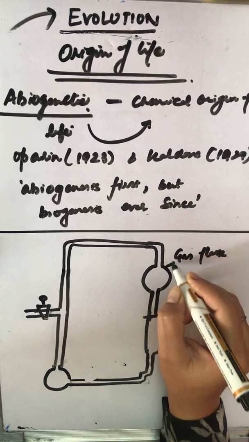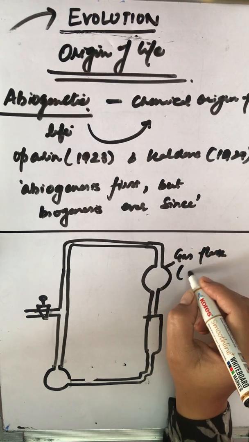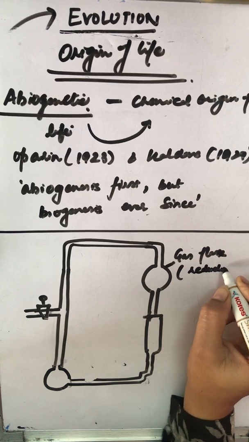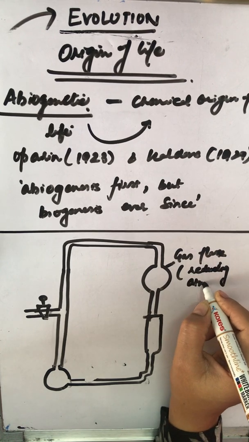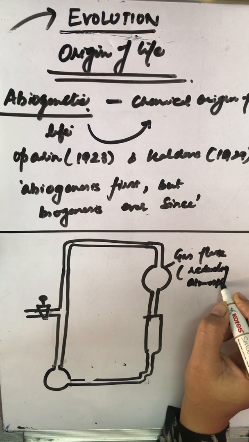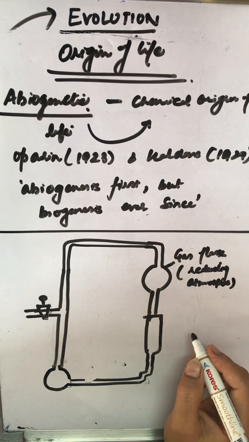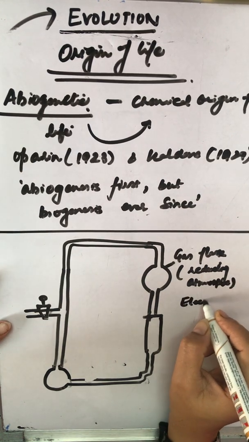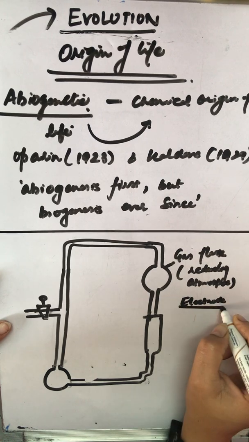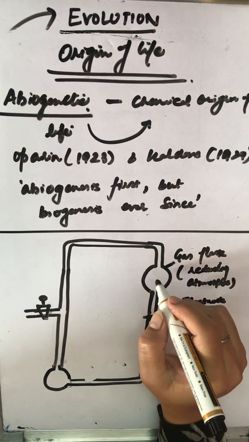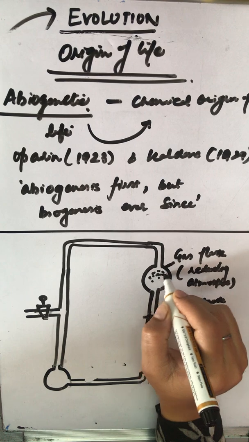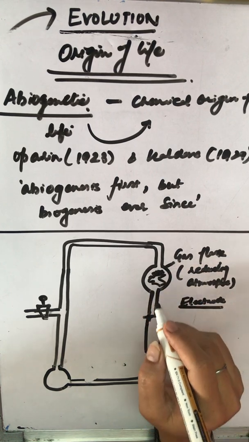To maintain the reducing atmosphere, because at that time the atmosphere was not the same as we see today. So we used an electrode also. Why? To give a spark. There is a mixture of gases present here, which will be sparked later on.